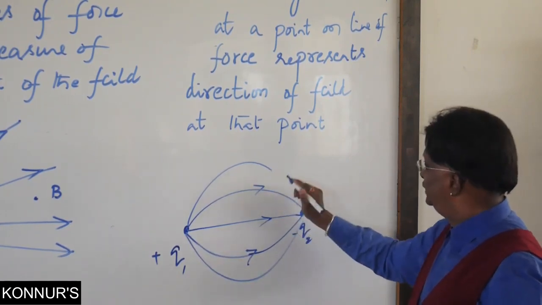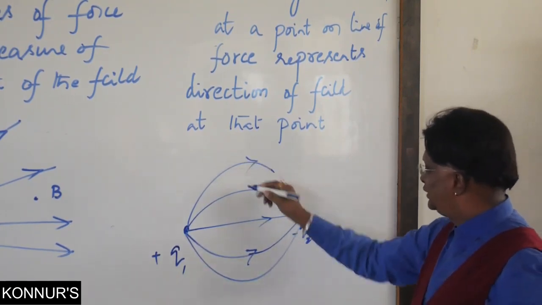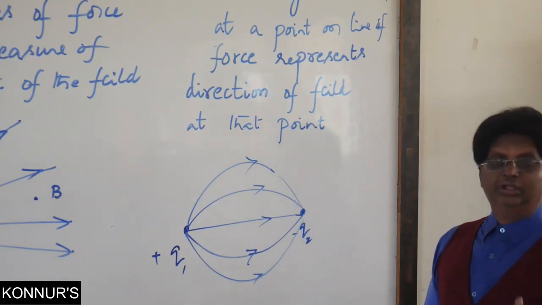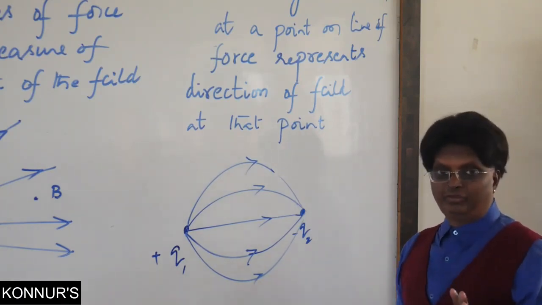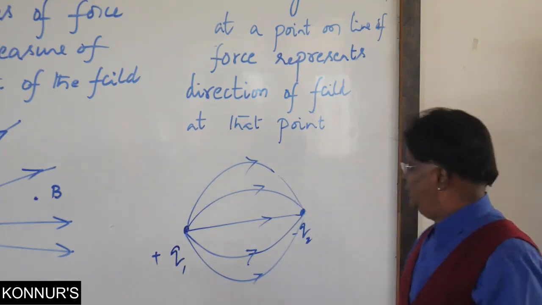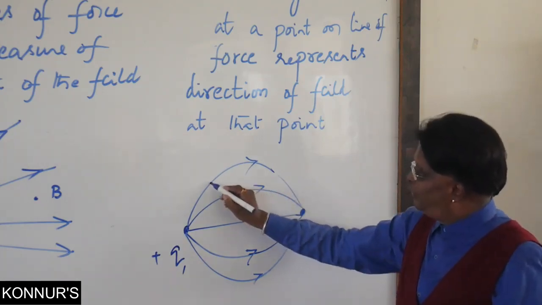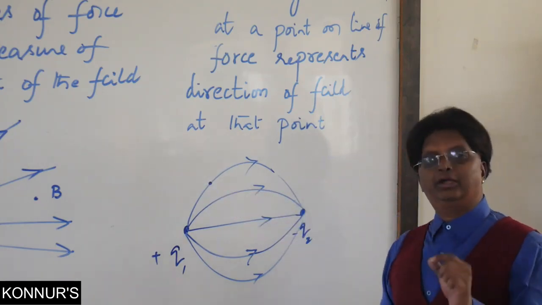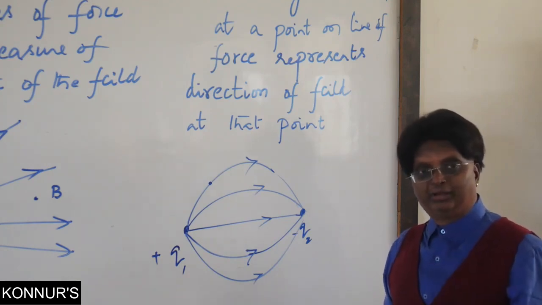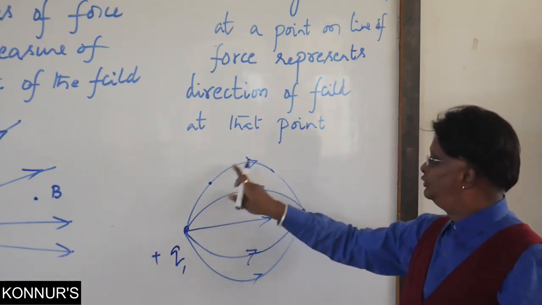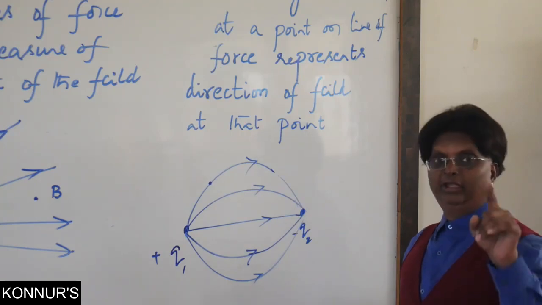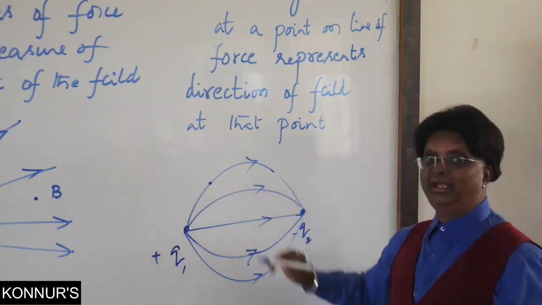Supposing this is what the field line looks like. Arrows are very important, as I have told you. Without arrows, the field lines do not carry any meaning. Supposing at this point I want the direction of the electric field, then look at this arrow mark. Depending upon that arrow mark, now I draw a tangent at that point.